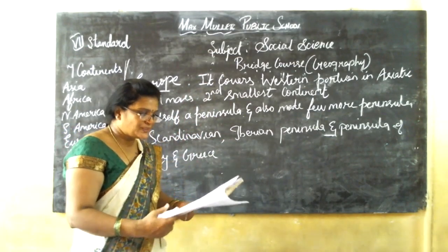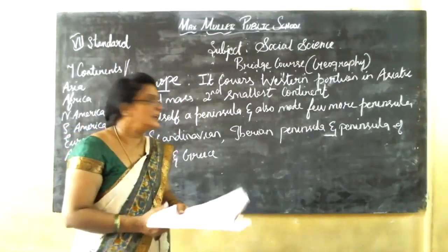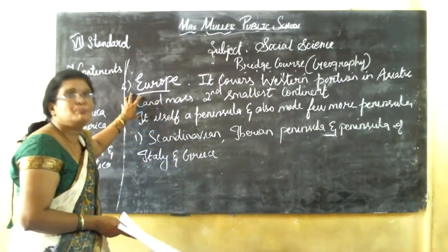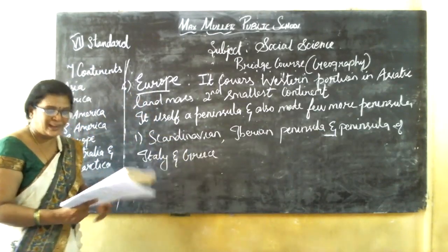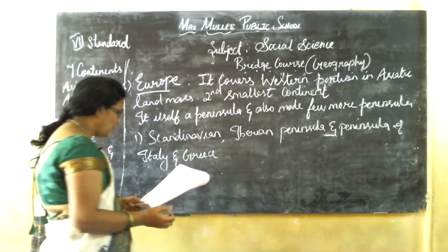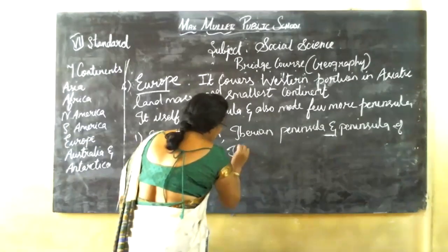Okay, Europe is the third most popular continent in the world. Why? Because it is densely populated. This is very important.